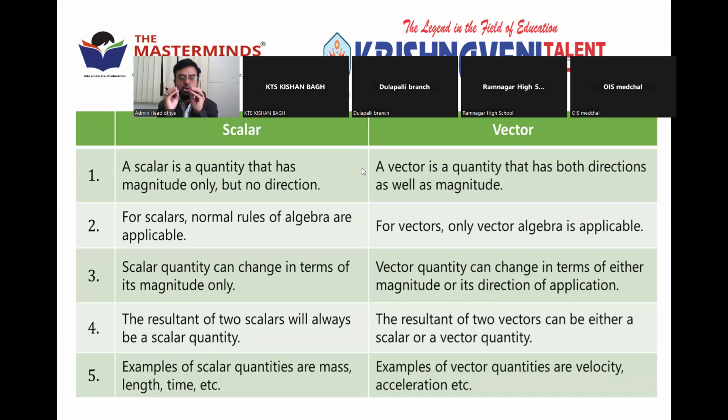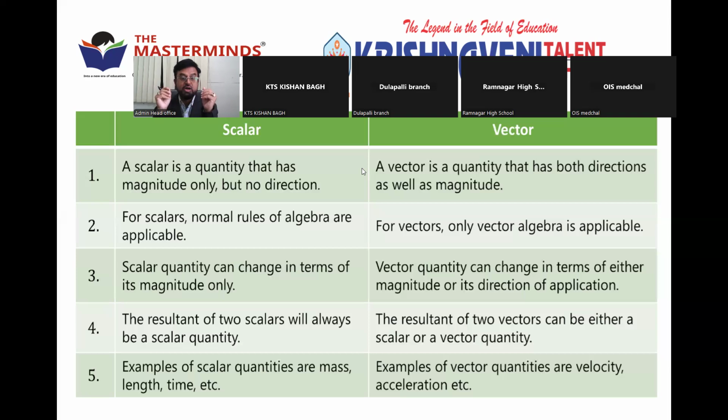When you do a mathematical operation with scalars, the resultant is always scalar only. Either adding the scalars, subtracting, multiplying, or dividing the scalars, all 4 mathematical operations between scalar quantities give a result that is always scalar. But in case of vectors, when you undergo operations with vector quantities, the resultant may be scalar or vector. Sometimes scalars also will come.